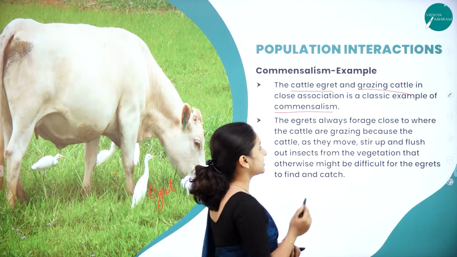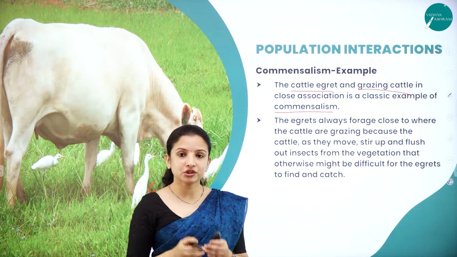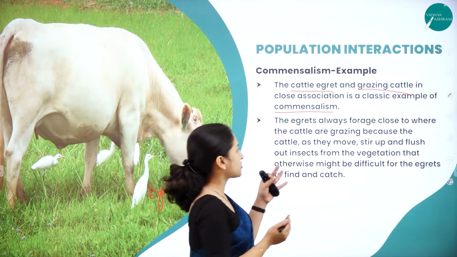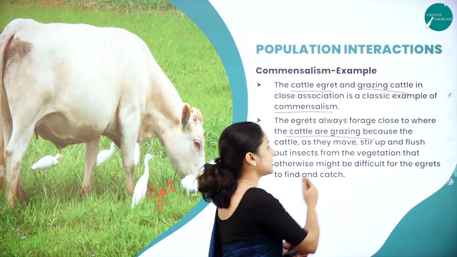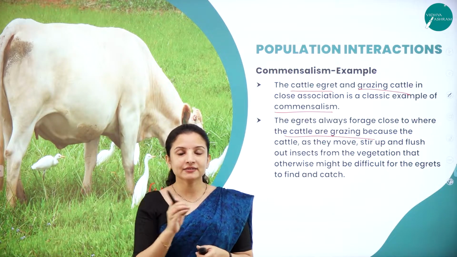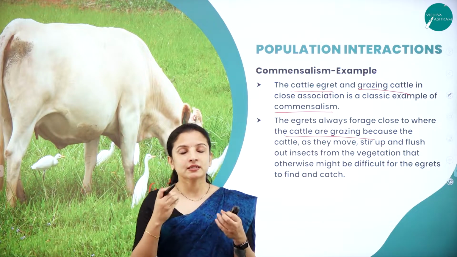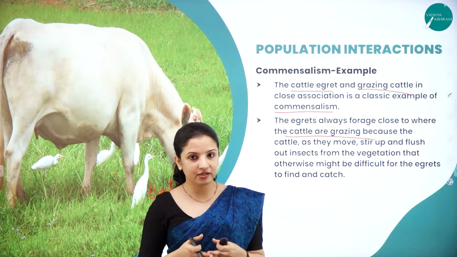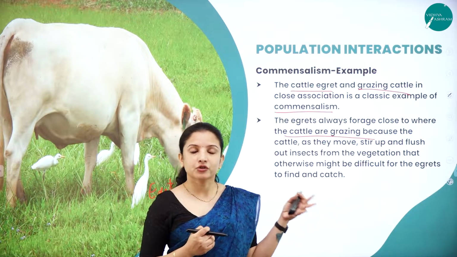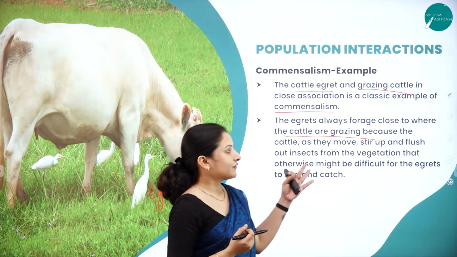The egrets usually feed or forage close to wherever the cattle are grazing, because as the cattle are moving, as they are stirring with their tail and all that, the insects that are camouflaged in the grass become visible to the egrets so that the egrets can feed on them.